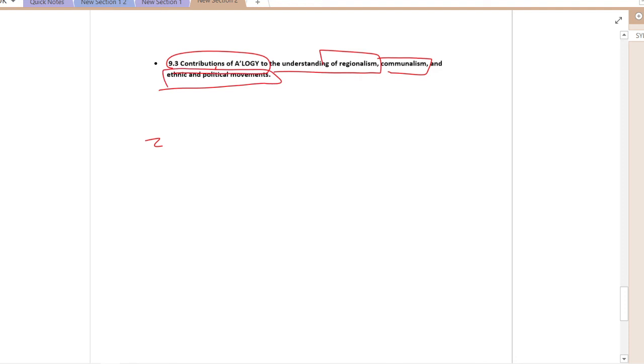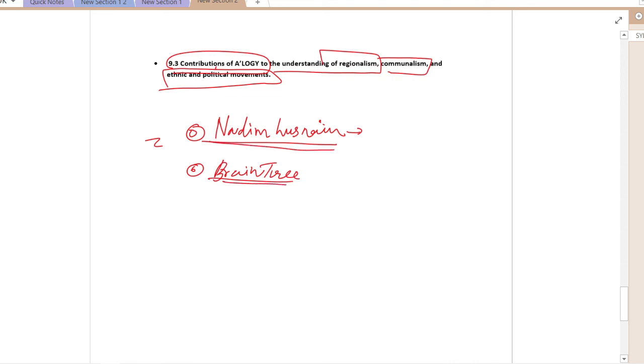Okay, so gentlemen, what are the books that you should have in order to complete tribal? You should have Nadeem Hasnain's Indian Tribes, a great book to read, but for selective topics. In order to have short and crisp notes, Brain Tree is recommended, but I would recommend it for certain topics that we will be doing further.